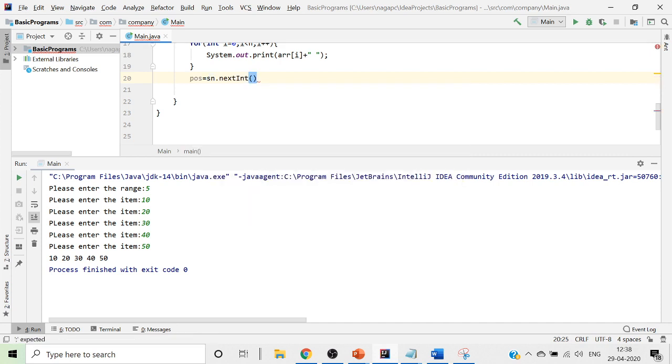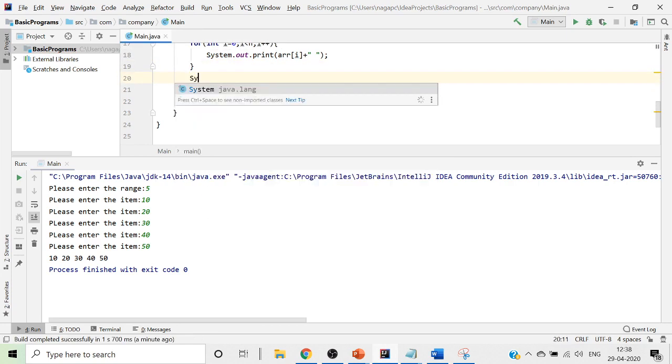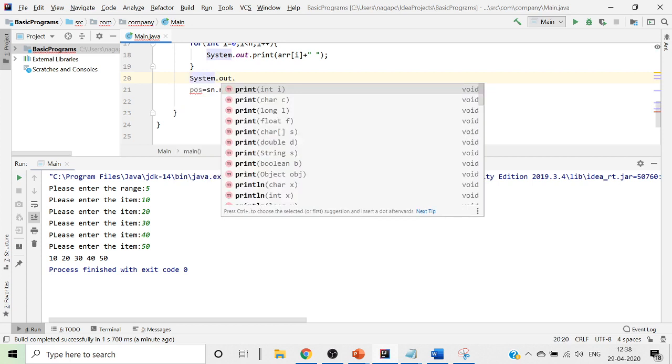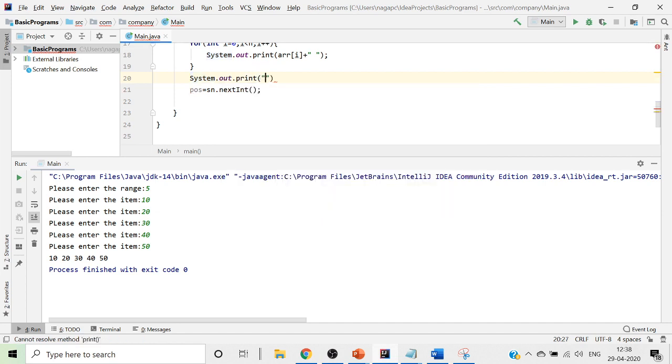But I should tell the user that we are accepting the position. So we'll put System.out.print, and we will tell the user, "please enter the position to add value".